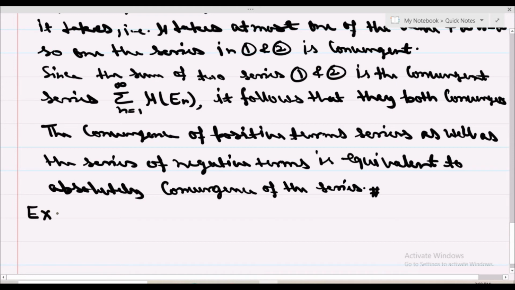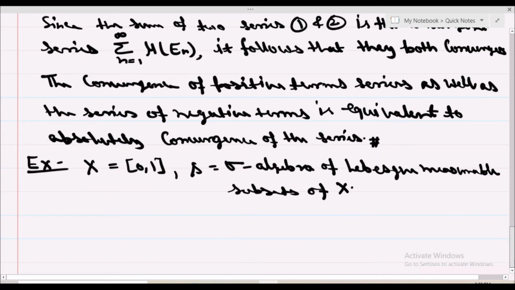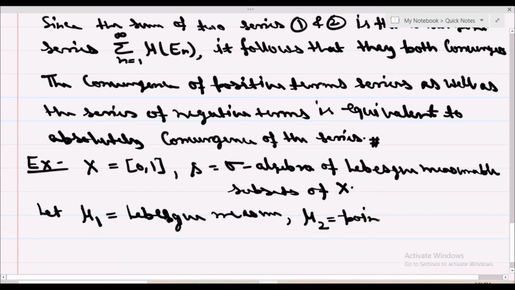Consider X to be the closed interval 0 1 and S be the sigma algebra of Lebesgue measurable subsets of X. Now let mu 1 be Lebesgue measure and mu 2 be point mass measure at half.